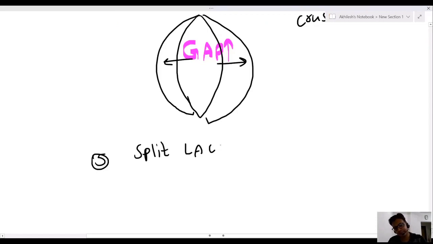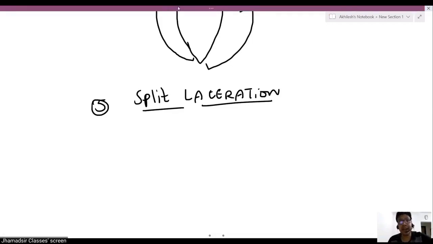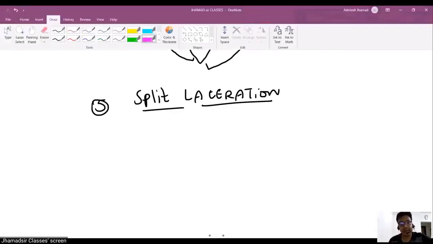Laceration number 5 is known as split laceration. Again I'm revising, my dear friend. Stretch laceration is by tangential force, stretching of the skin. Shearing is avulsion separation. If separation with margin, it is flaying. Glove like this is degloving. Tearing is just a split. Chop wound is cut laceration, cutting and crushing by axe.